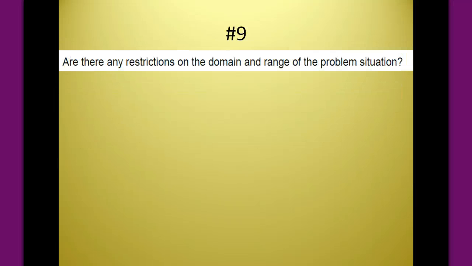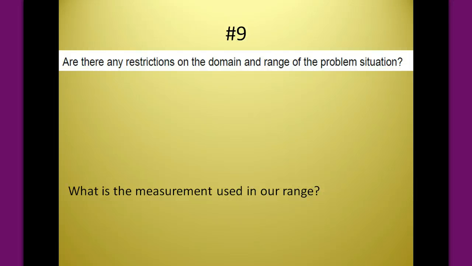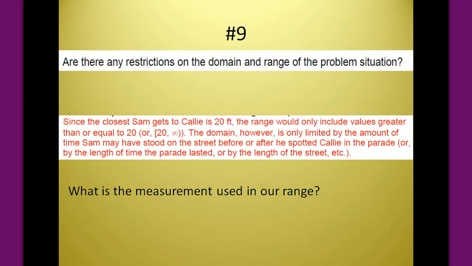What about in the real situation? The domain and range really have some restrictions, like is often the case. So let's think about what we're measuring in the range. Again, we know in the domain we have time, and in the range we have a visual distance. So let's think about how the closest that Sam gets to Callie is 20 feet.